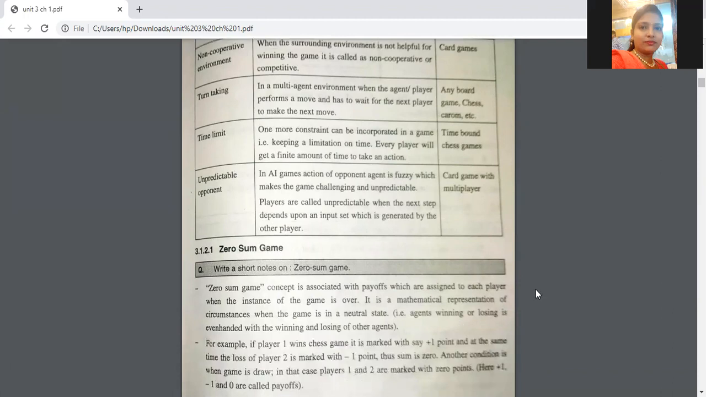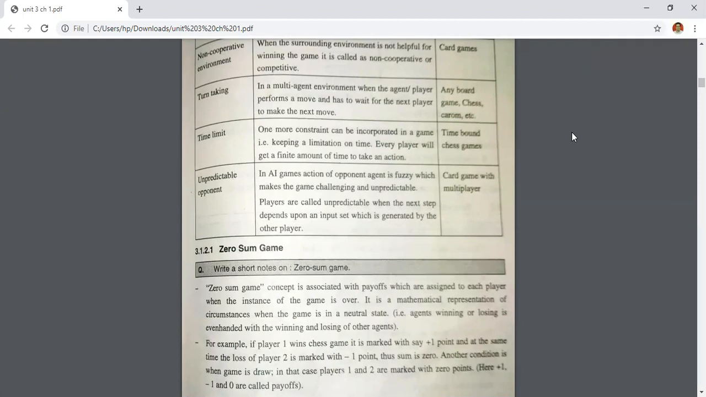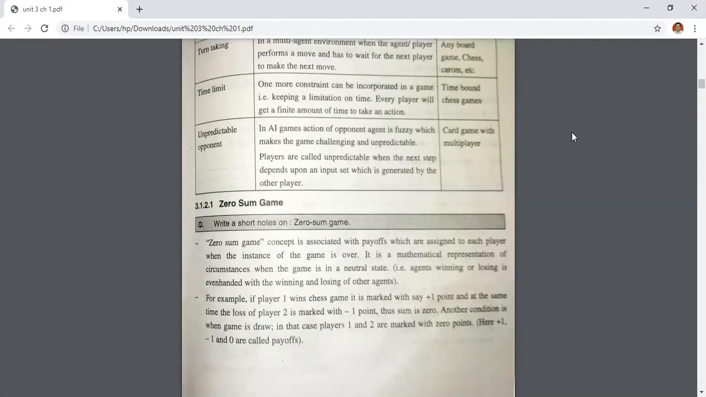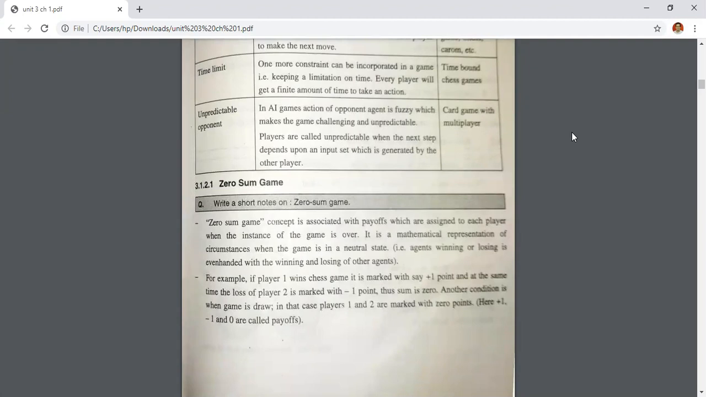Then after that, another feature of a game is the zero-sum game. What does zero-sum game mean? Whenever one opponent is winning, we give +1 point to them, and whenever the other player is losing the game, we give -1 point to them. So +1 and -1 make 0. That's why it is called a zero-sum game. And when the game is a draw, no one gets points, neither player 1 nor player 2. So that game is called a zero-sum game.